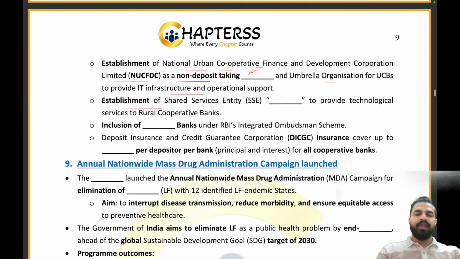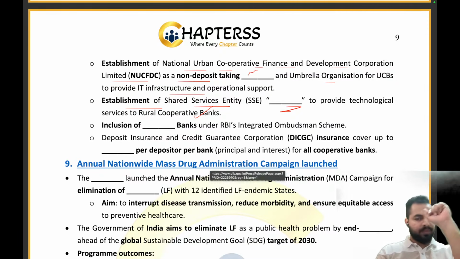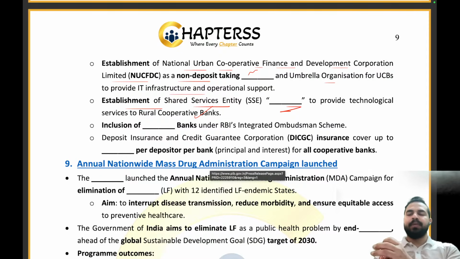Now, establishment of the shared service entity. What is the name of this entity to provide the technological services to the rural cooperative societies? Let me see who will give me the right answer. It is the Sehkar Sathi. Absolutely right. Sehkar Sathi is the right answer. Now, inclusion of dash banks under the RBI's integrated ombudsman scheme. It is a cooperative banks, right?